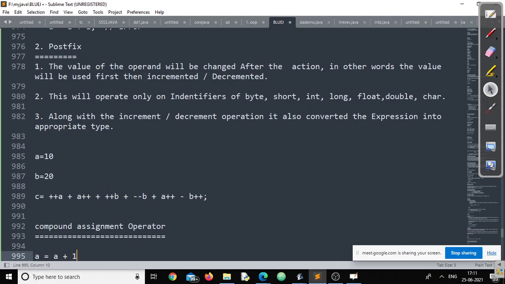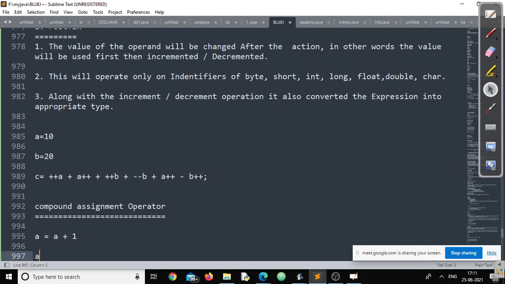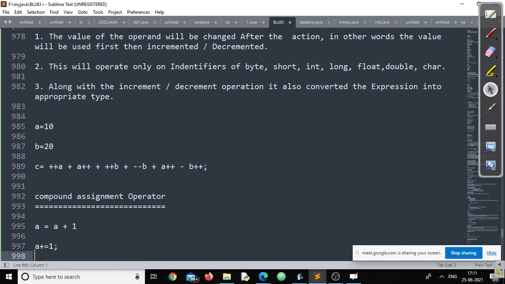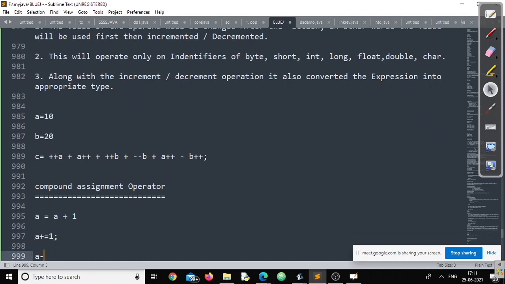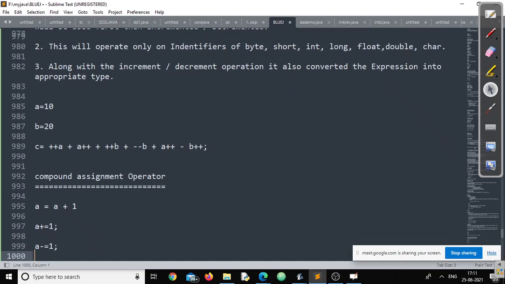Instead of writing this, I can write A plus equals 1. Both are the same. Understood? So if at some point I write A minus equals 1, what does this mean? What exactly will be the expansion of this? A is equal to